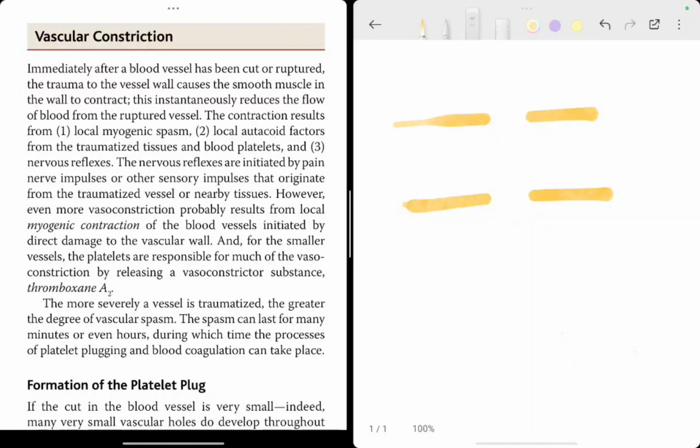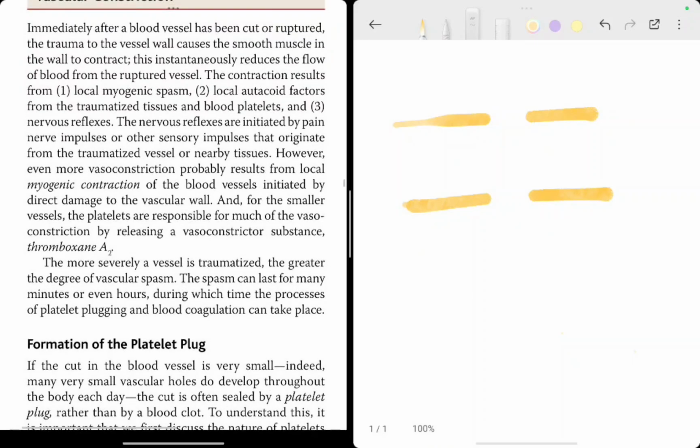However, even more vasoconstriction probably results from local myogenic contraction of the blood vessels initiated by direct damage to the vascular wall. And for the smaller vessels, the platelets are responsible for much of the vasoconstriction by releasing a vasoconstrictor substance, thromboxane A2.